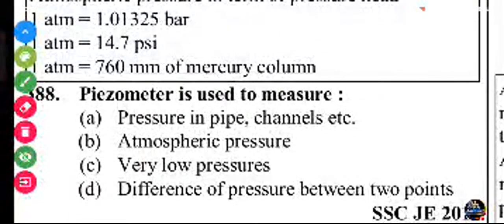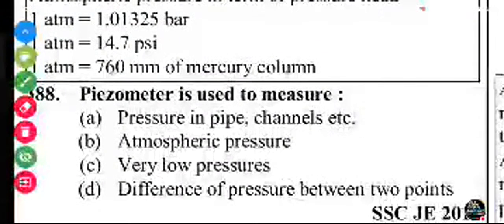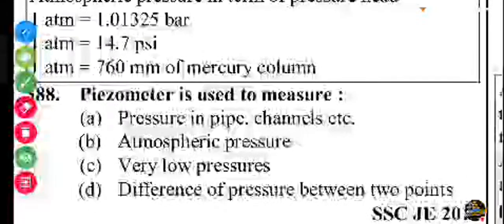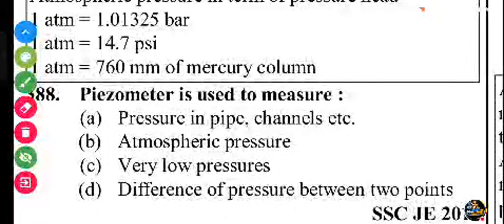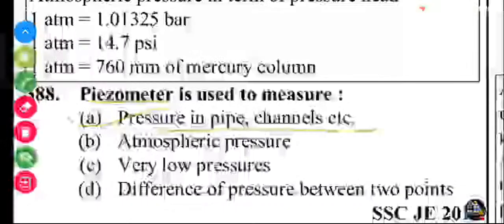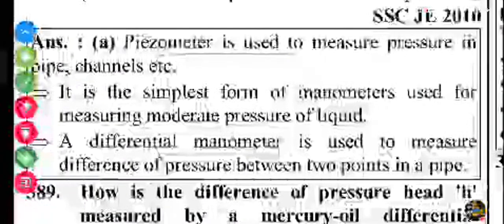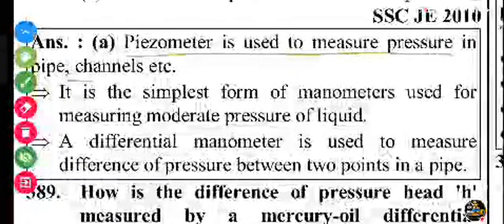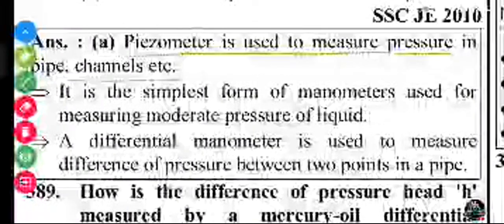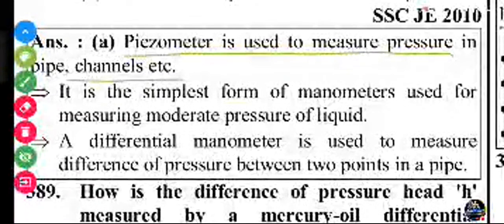Next question. Piezometer is used to measure: the pressure in pipes, channels, etc.; atmospheric pressure; very low pressure; difference of the pressure between two points. A piezometer is used to measure the pressure in pipes and channels. It is the simplest form of the manometers, used for measuring moderate pressure of the liquid.